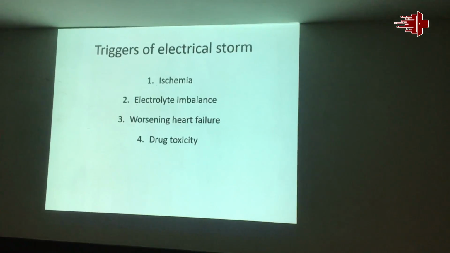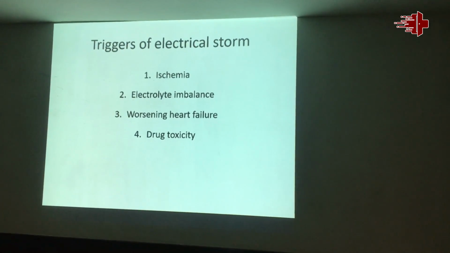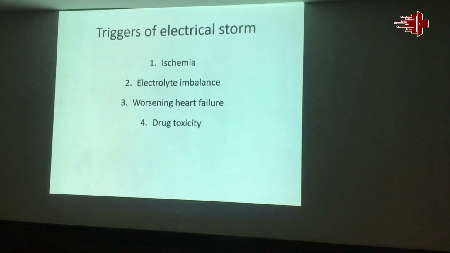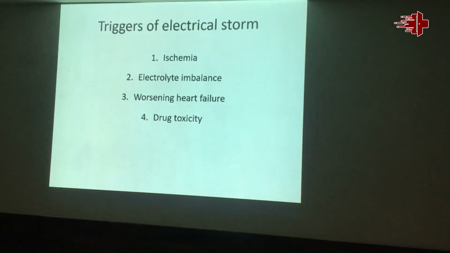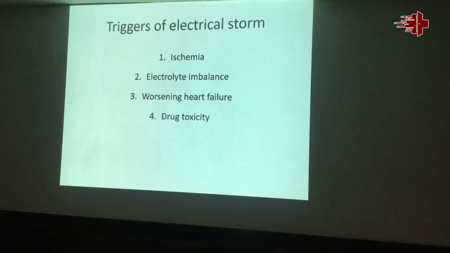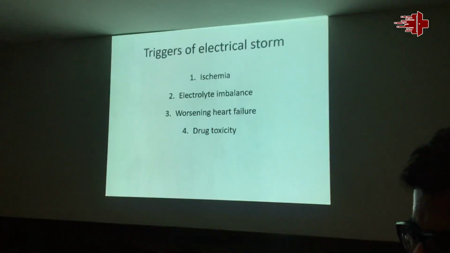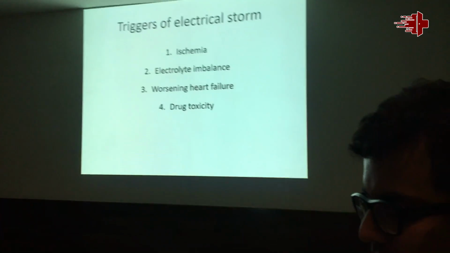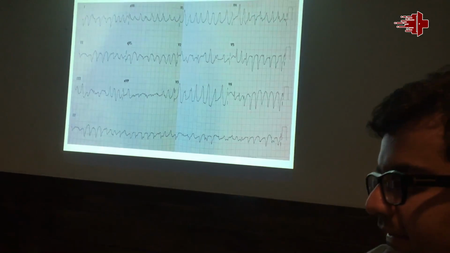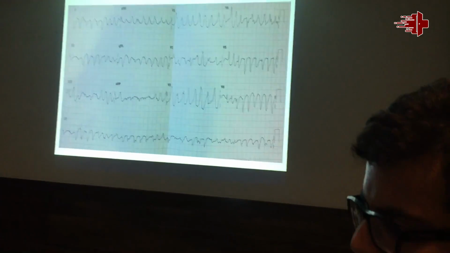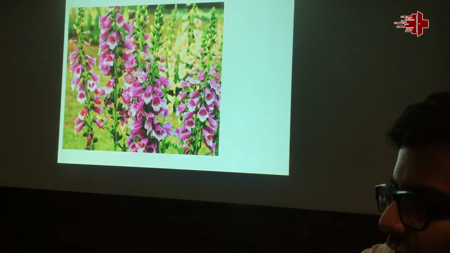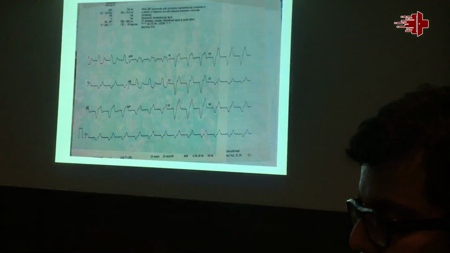So there are certain triggers. Most of the time there are certain triggers which trigger the VT storm. So we should understand what the trigger is and we should treat the trigger. Trigger can be ischemia, it can be electrolyte imbalance, it can be worsening heart failure, or it can be drug toxicity. This is one example of drug toxicity. This was the polymorphic VT storm the patient presented with, and we stopped the drug, and the drug was digoxin.